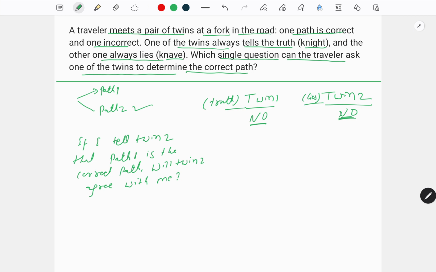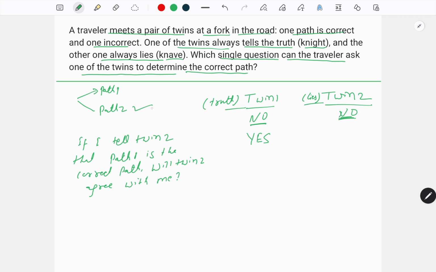If I ask twin 1, he will say that twin 2 is going to tell you yes, he is going to agree with you. If this question had been asked to twin 2, that if I tell twin 1 that path 1 is the correct path, will twin 1 agree with me? Twin 2 knows twin 1 always tells truth.